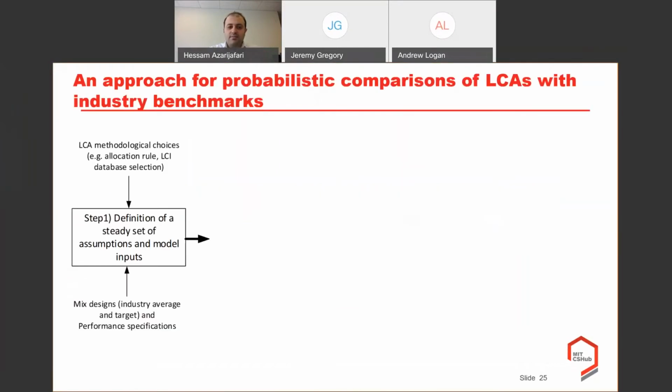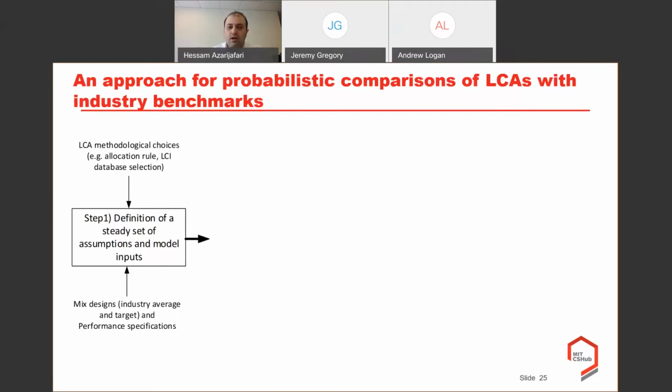I start this presentation with a brief explanation of the approach and the overview of what we need to do as the preliminary steps to reach the probabilistic analysis. So as you can see on the screen, the first step that we have to follow is the definition of a steady set of assumptions and model inputs.